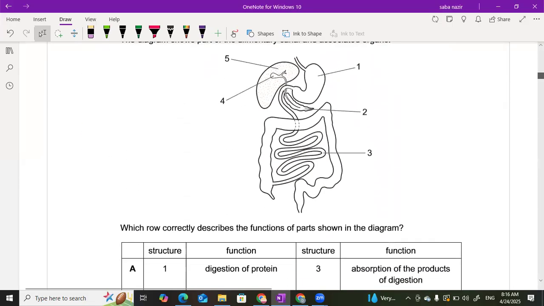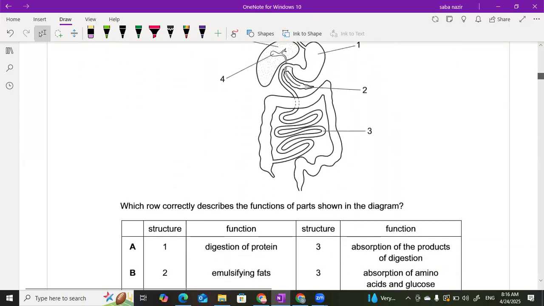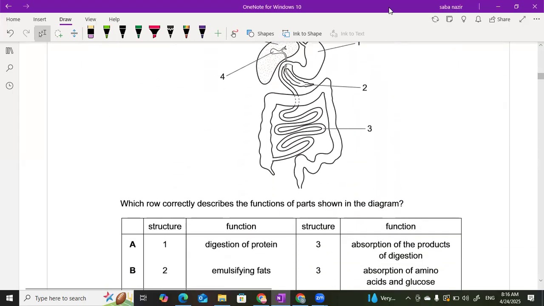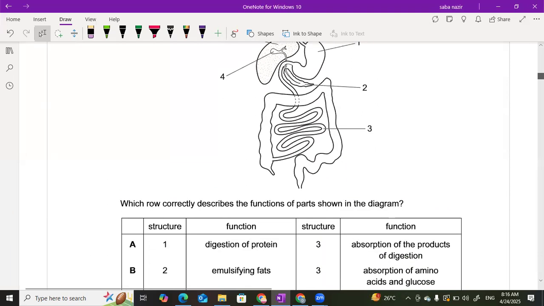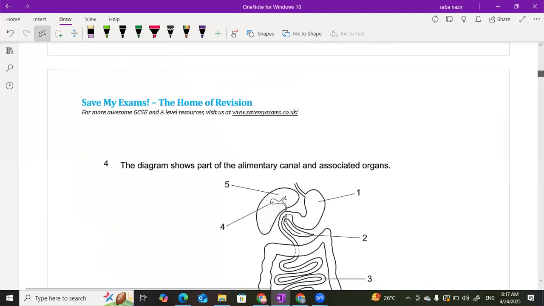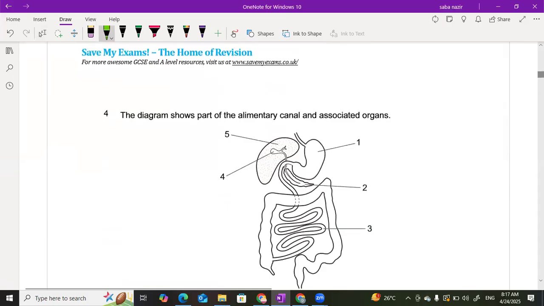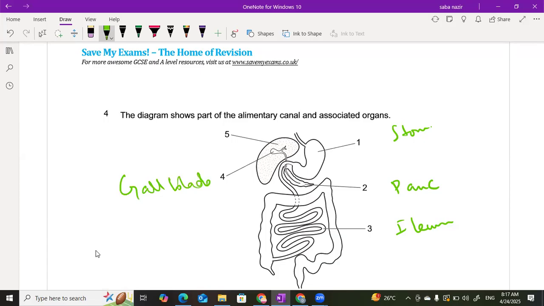Question number 4. The diagram shows a part of the alimentary canal. The structures are labeled 1, 2, 3, 4. Here we need to identify these structures. Structure 1 is the stomach, 2 is the pancreas, 3 is the ileum, 4 is the gallbladder, and fifth is the liver.